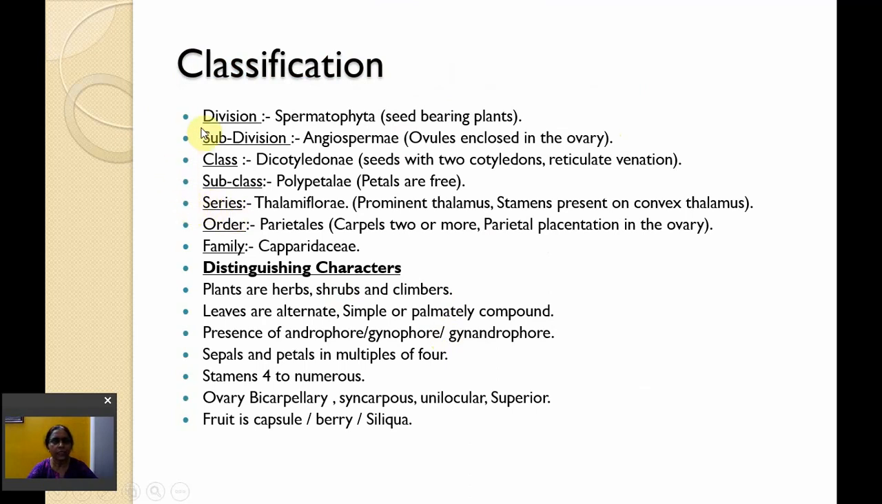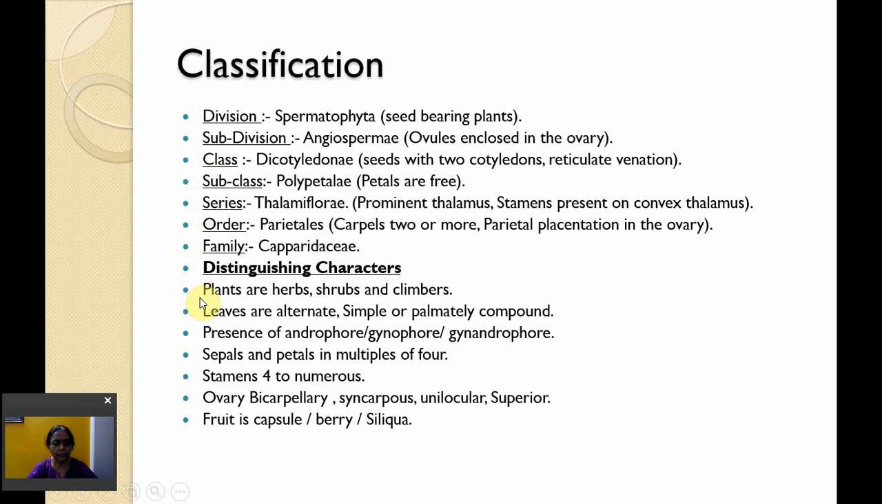Division Spermatophyta, subdivision Angiospermae, class Dicotyledonae, subclass Polypetalae, series Thalamiflorae, order Parietales, family Capparidaceae. What are the distinguishing characters of the family Capparidaceae?